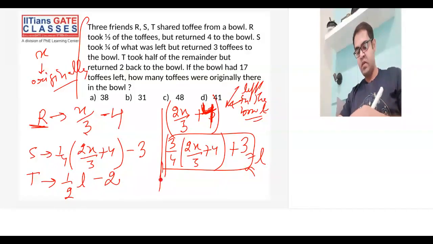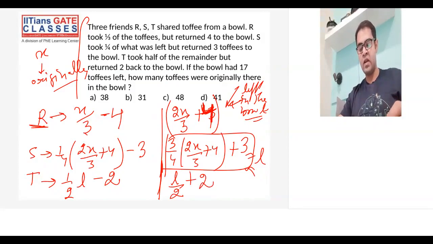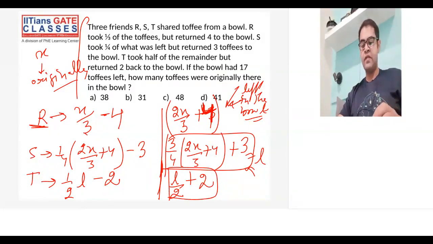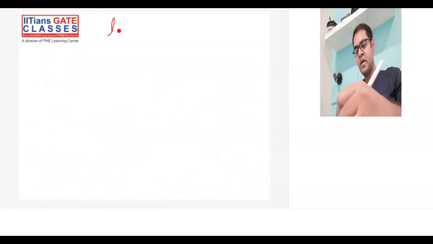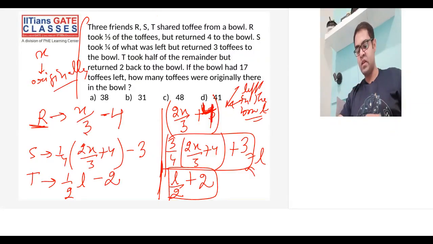So half of L would remain and the bowl will have 2 extra, correct? After T's transaction, these many toffees are left in the bowl. So they are saying L/2 + 2 is equal to 17. That is what they are saying.